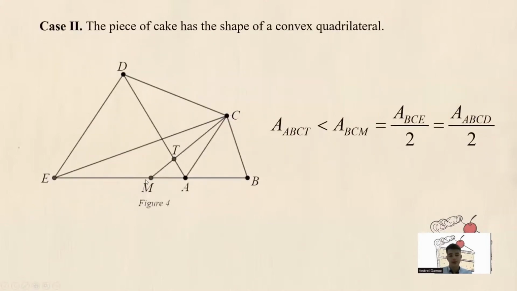However, if median CM has its endpoint M outside of the segment AB, then CM will intersect AD in the interior point T, and the area of ABCT will be less than the area of BCM, that is half of the area of BCE, that is half of the area of the quadrilateral. So, in this situation, the line CT or CM does not solve our problem.